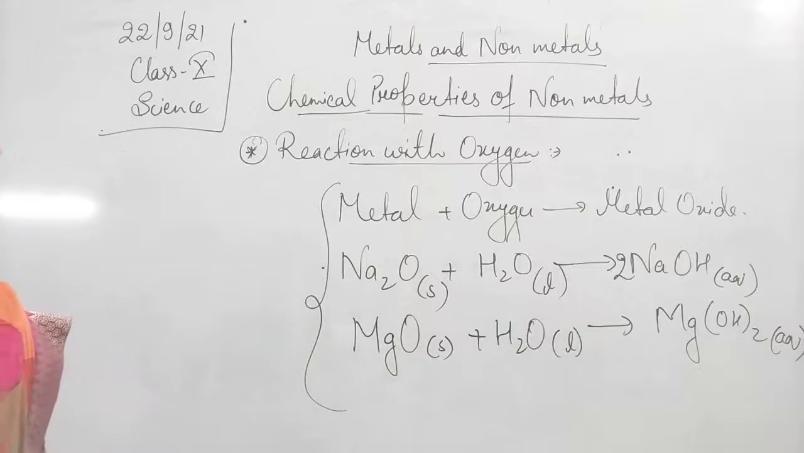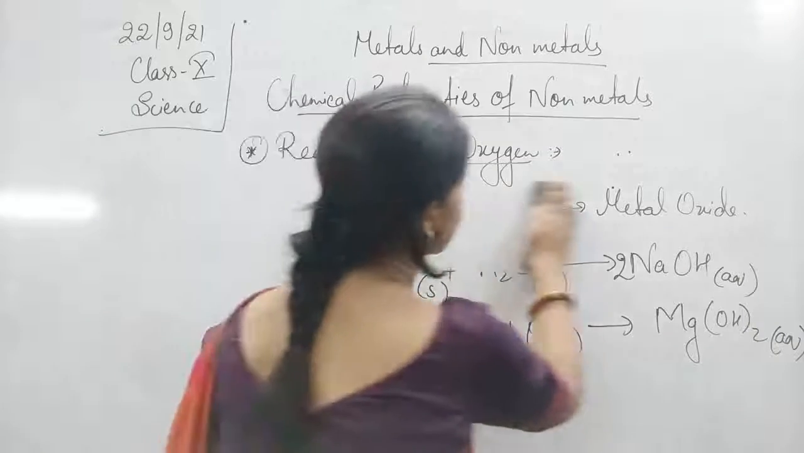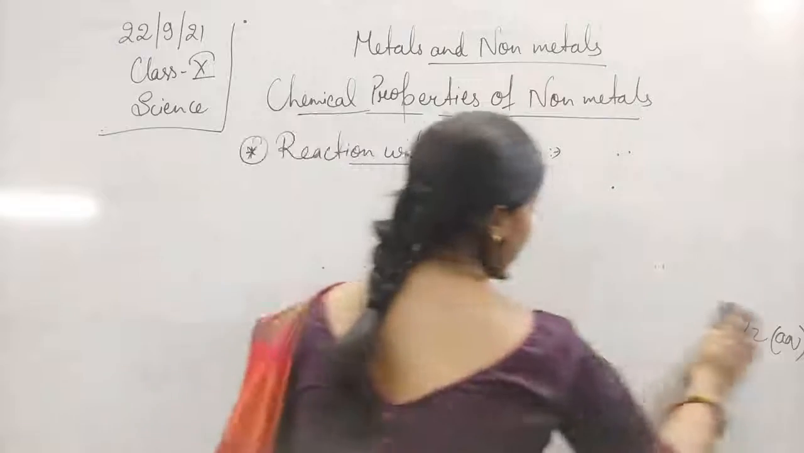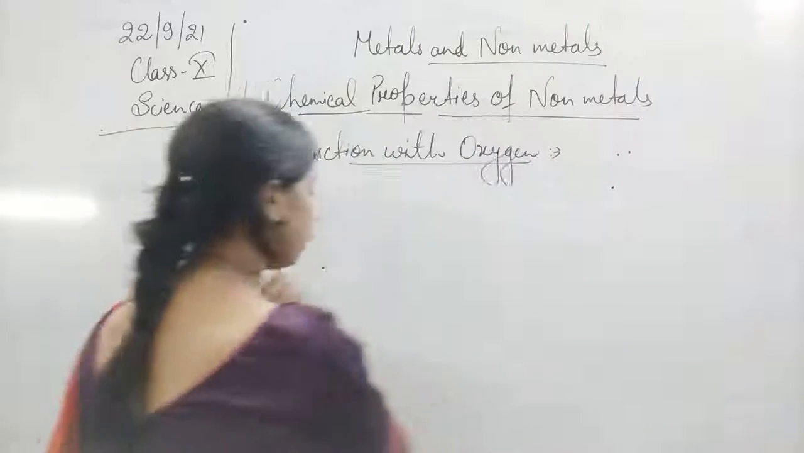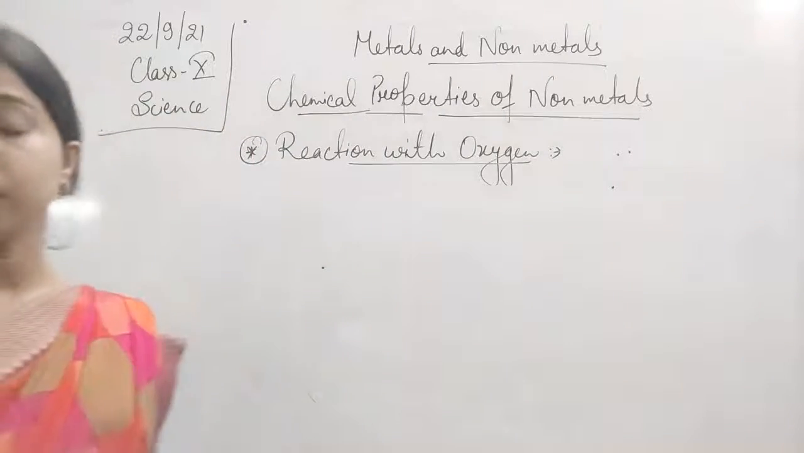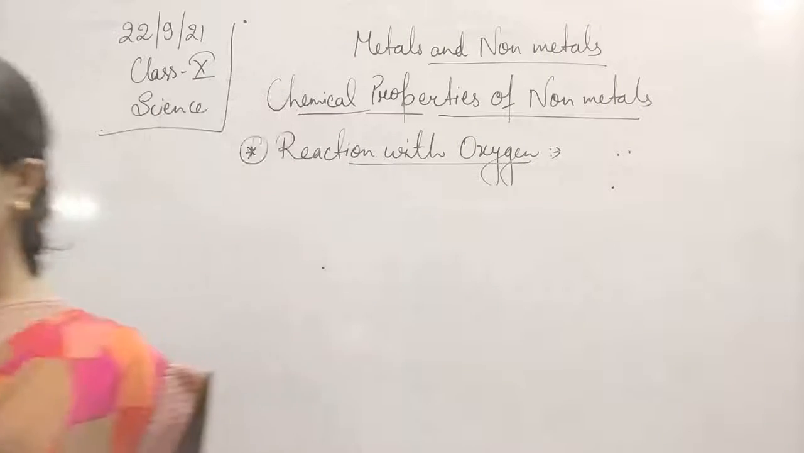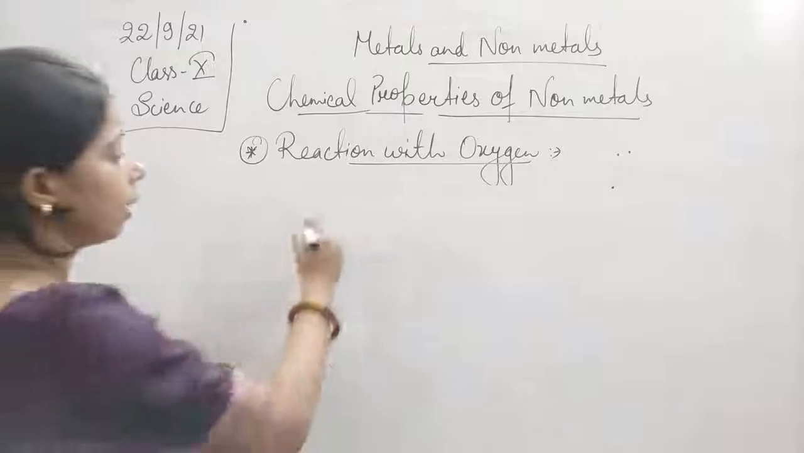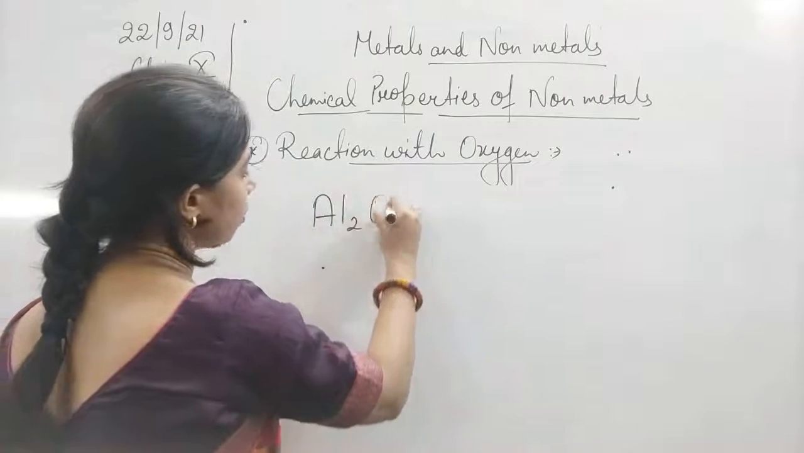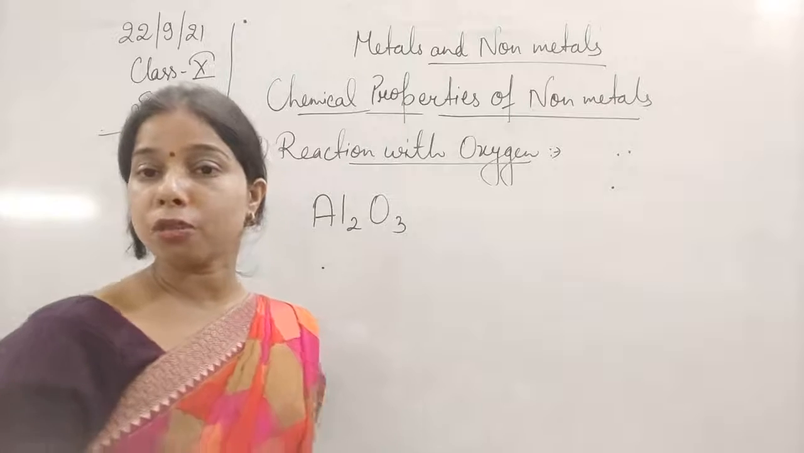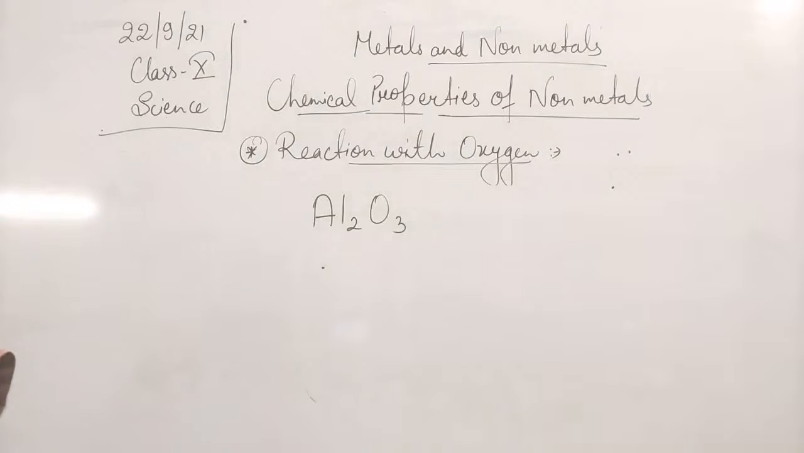There are some oxides, students, which are amphoteric oxides. Amphoteric oxide means they show both properties, acidic as well as basic, like in the case of aluminium oxide. You know that aluminium metal reacts with oxygen and there is a formation of Al2O3, which is aluminium oxide.